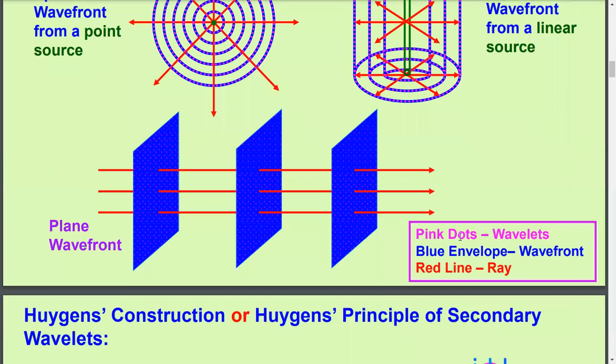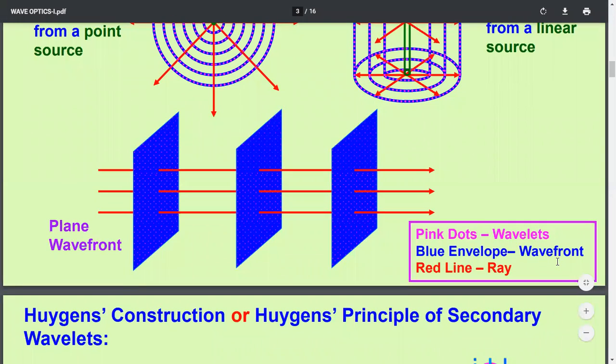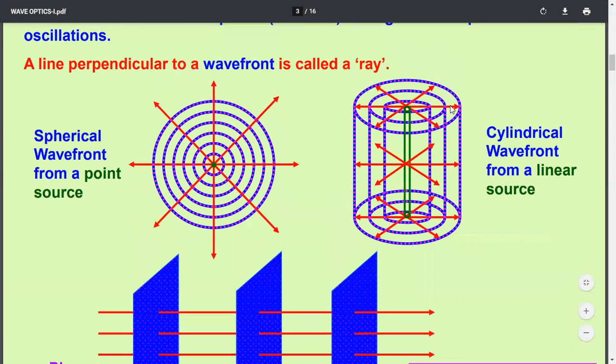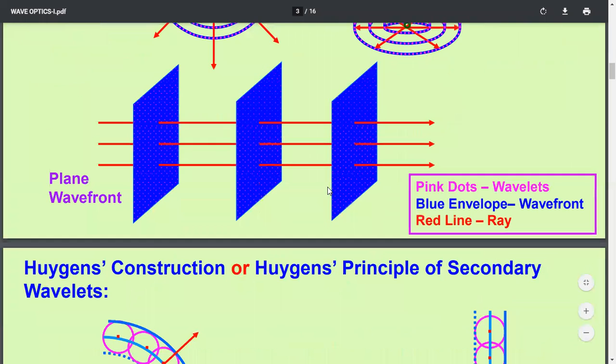Now, pink dots indicate wavelets. Remember, wavelet means secondary source of light. And the blue envelope indicates the wavefront, and the red line indicates here a ray of light. And you see here that the red lines are perpendicular to the wavefront everywhere. Here, even here, you see a ray of light is perpendicular to the wavefront, and even here, the ray of light is perpendicular to the wavefront.